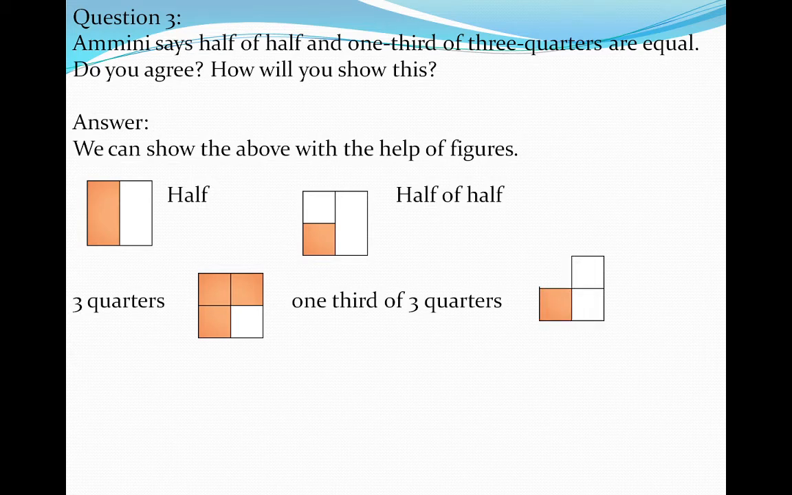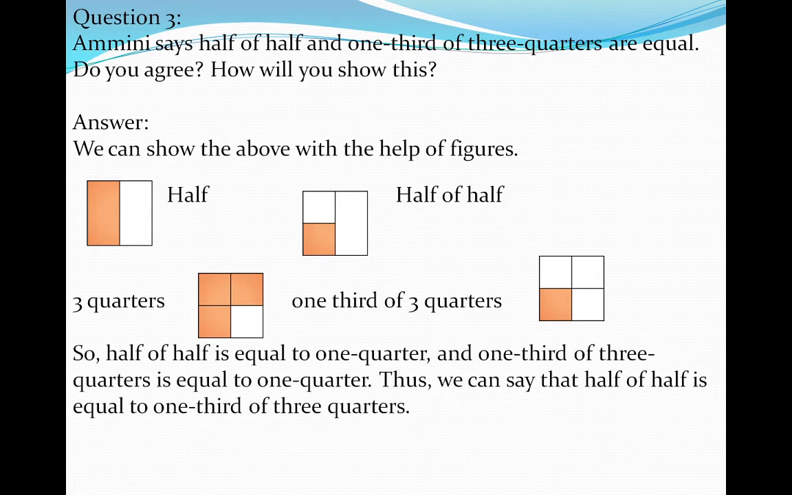And in this way we can show 1/3 of 3 quarters. Okay, how many is 3 quarters? That means there are 3 colored portions, and out of the 3 colored portions we have to color only one part. So in this way, by coloring only one square we can show 1/3 of 3 quarters. So with the help of this diagram you can see that half of half and 1/3 of 3 quarters both are the same.